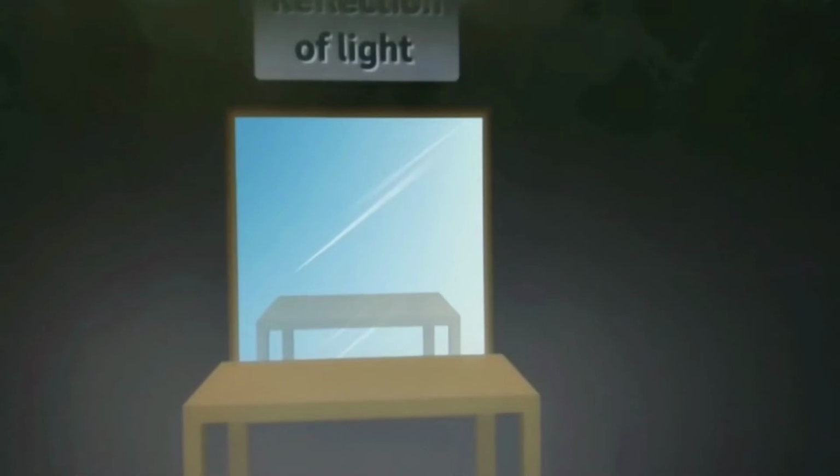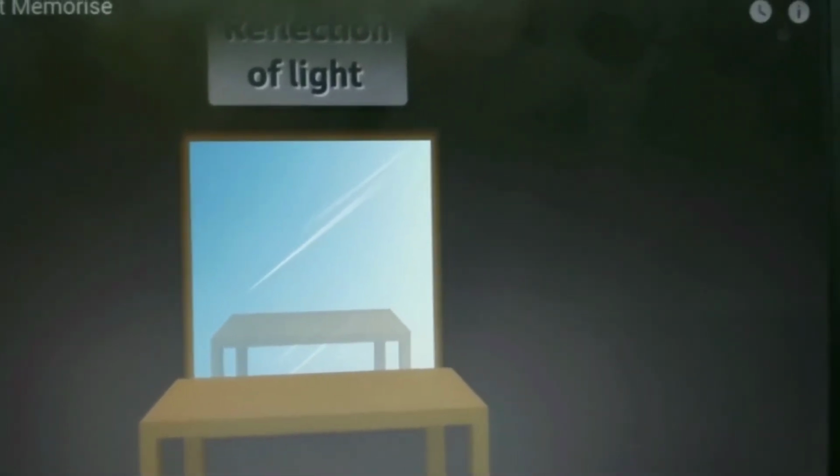See students, when we keep an object in front of a mirror, mirror के सामने कोई भी object रखो, you will find the image in the mirror. But will you be able to see the mirror, or will you be able to see the image if there is no light? No, we won't. So the formation of the image is also due to the reflection of light.